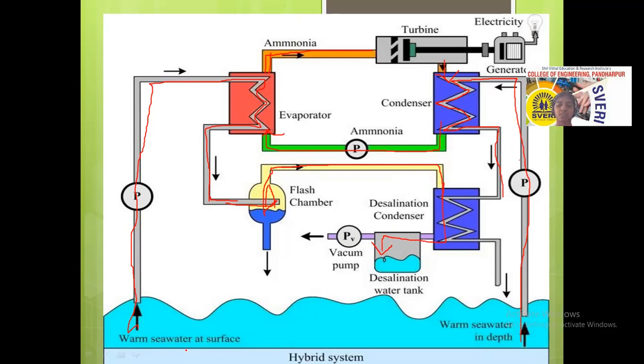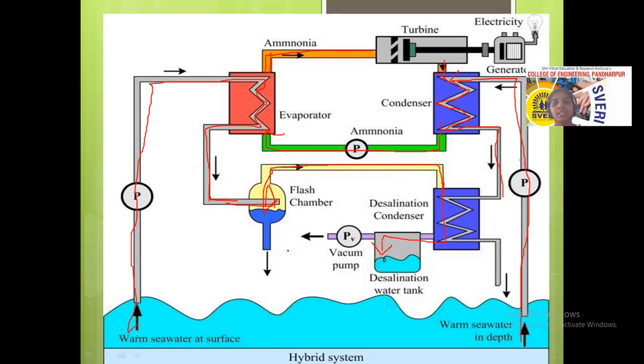Fresh water does not contain salt or any other type of impurity. That means in the desalination condenser, only water content is available in that fresh water, and it can be used for residential purposes or for drinking purposes. And this is very beneficial in coastal areas. That means people who are living near the oceans do not have drinking water, so this water can be utilized for further applications.